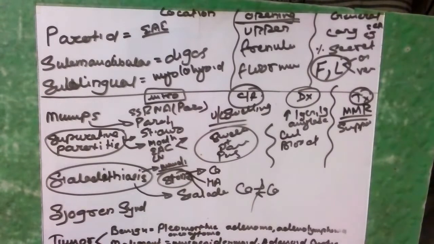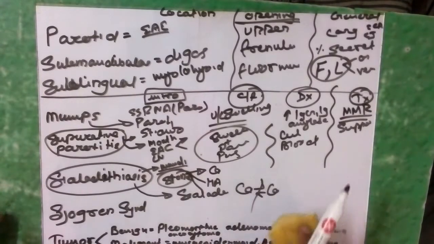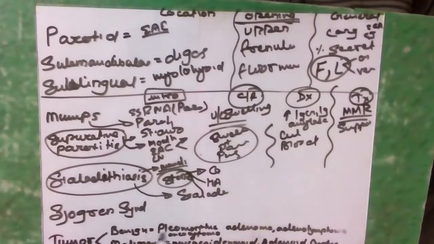And regarding the diagnosis, clinically they present as mealtime syndrome. It means there is pain usually when a person sees or thinks about food. There is pain and swelling in the gland, that is called mealtime syndrome.